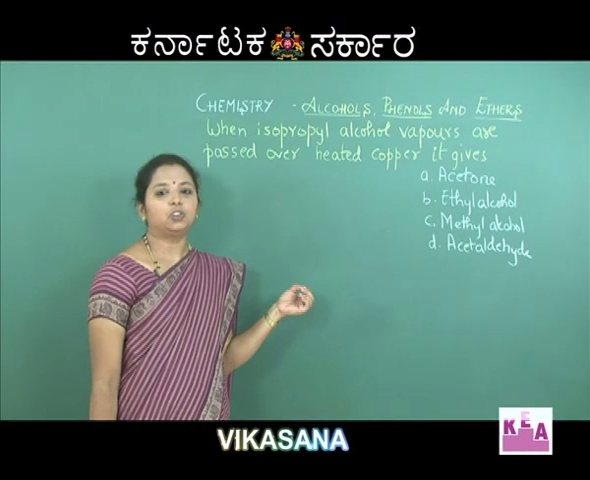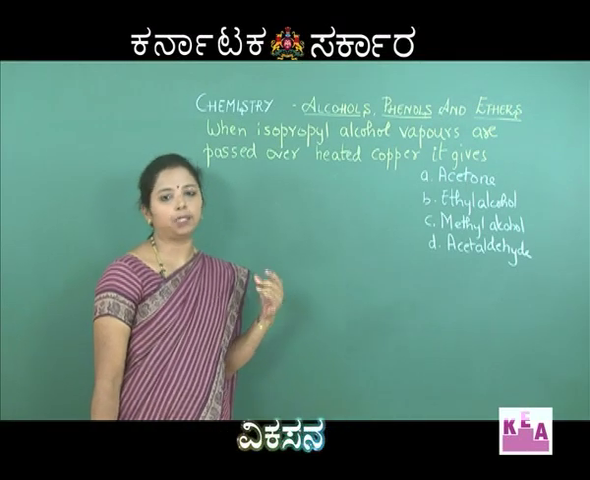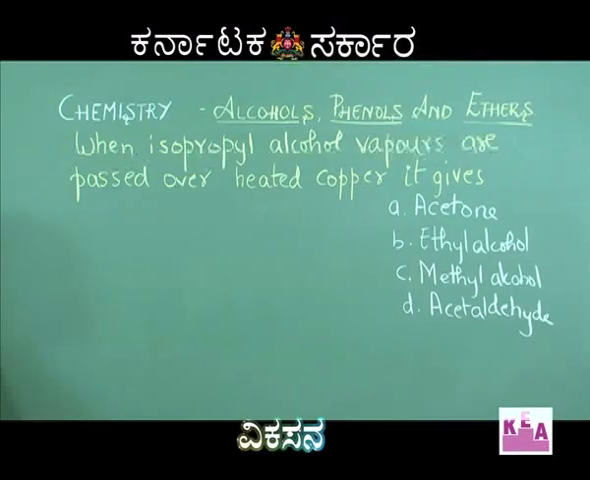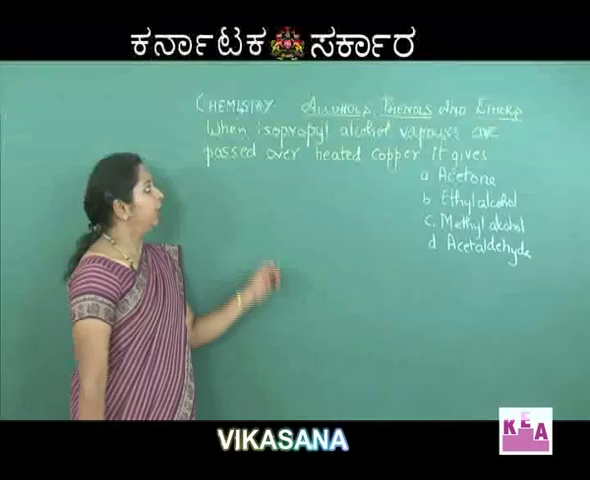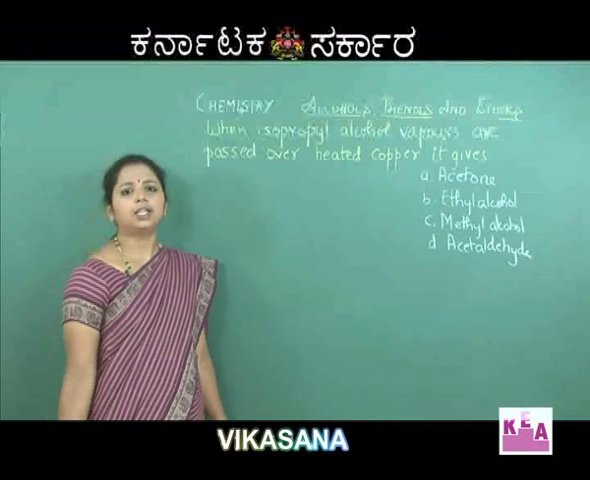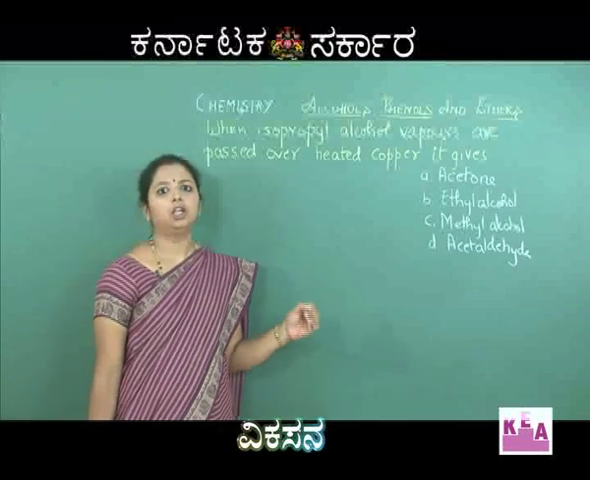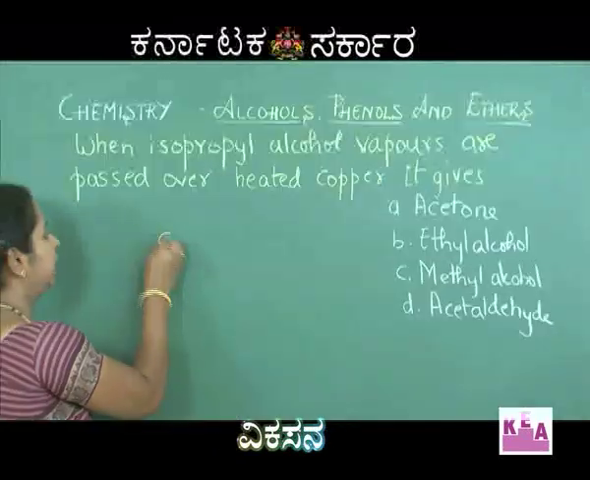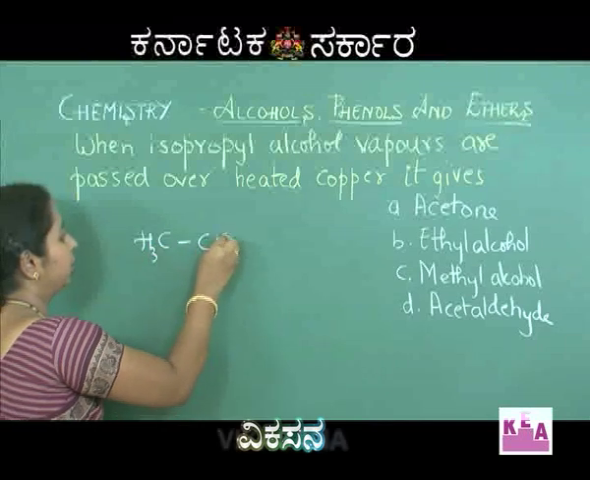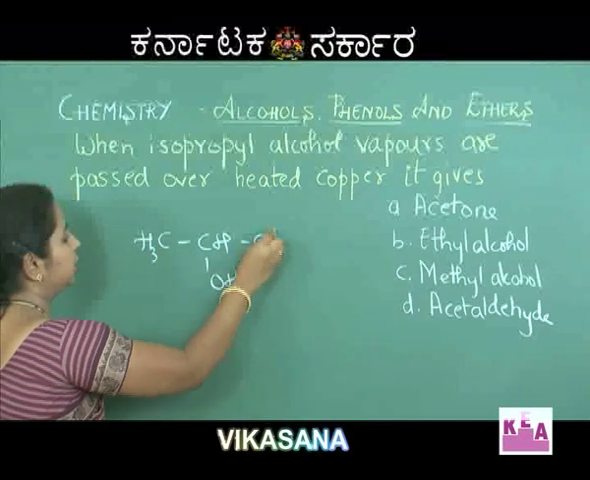Next we are going to have a question on some of the properties of alcohols. Now what is the question? When isopropyl alcohol vapors are passed over heated copper, it gives: option A acetone, option B ethyl alcohol, option C methyl alcohol, option D acetaldehyde. Now how do we solve this? What is isopropyl alcohol? It is nothing but 2-propanol, that is CH3CHOHCH3.